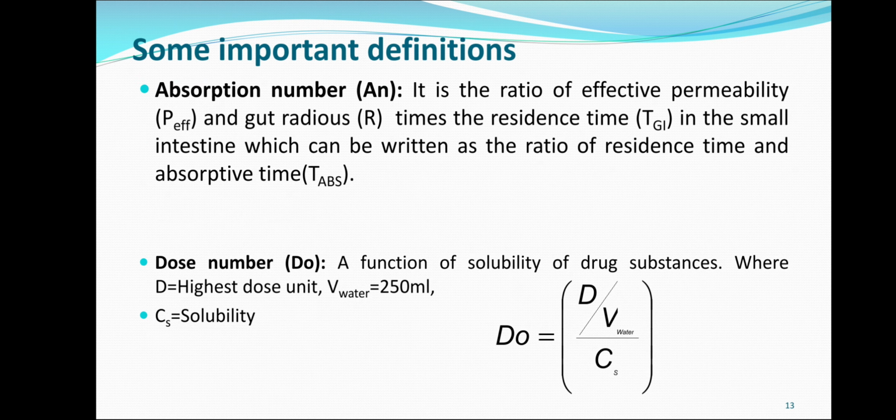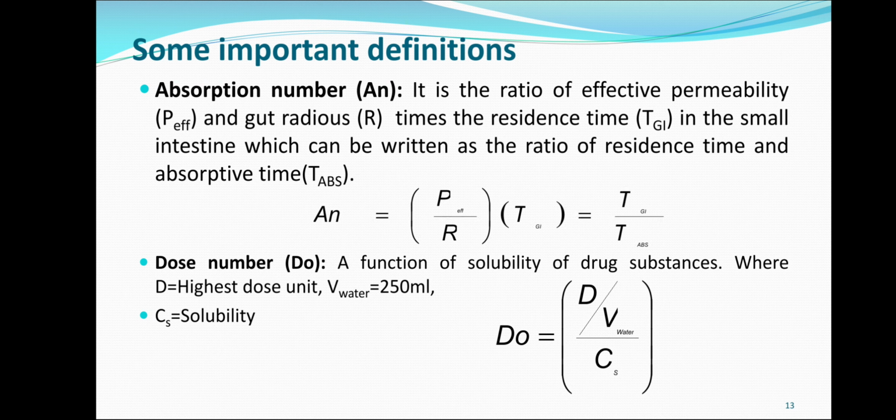Some important definitions are there. These are absorption number, dose number, dissolution number, bioavailability, bioequivalence, biowaiver, etc. Now, what is absorption number? It is the ratio of effective permeability and gut radius times the residence time in the small intestine, which can be written as the ratio of residence time and absorptive time.